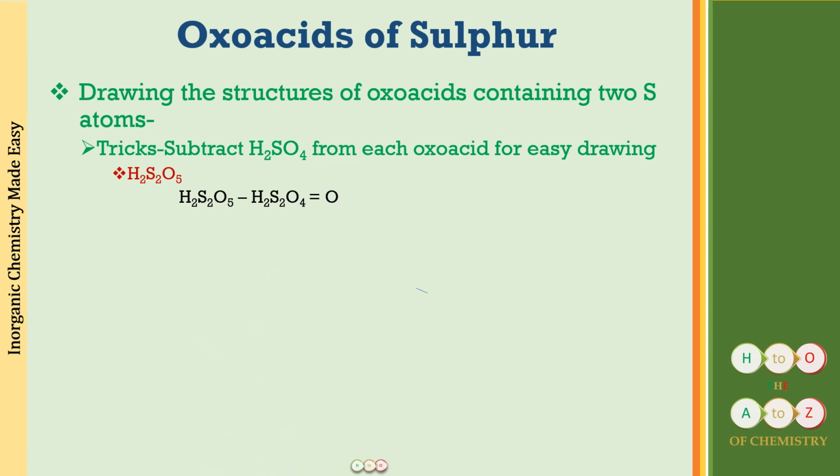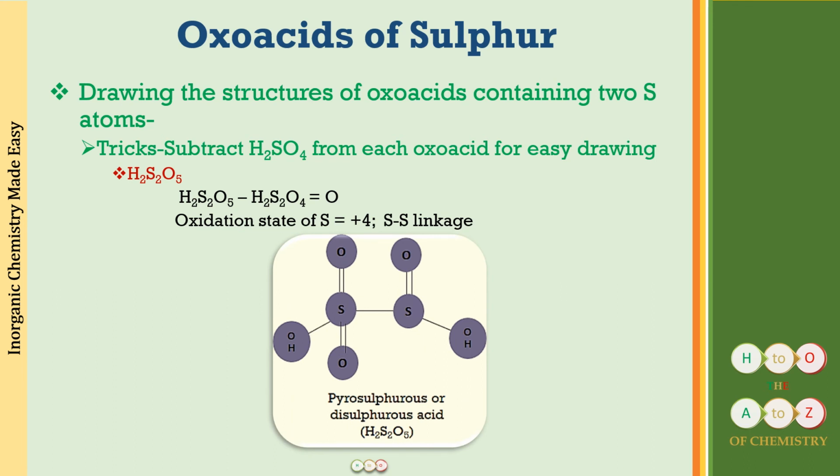Now the next one we have is H2S2O5. For H2S2O5, first of all we subtract H2S2O4, the common unit, and we will be getting one oxygen atom. Again you have to first of all find out the oxidation state of sulfur. That comes up as +4, and therefore this is less than +6, so it has to be an S-S linkage. How are you going to draw this? The way you are going to draw is the two sulfurs with the sulfur-sulfur linkage, one double bonded oxygen, one double bonded oxygen, one OH group, one OH group. So this has to be present. What is going to be left behind is one oxygen. So put that as a double bonded oxygen to any one of the sulfur atoms. So I hope this is clear.